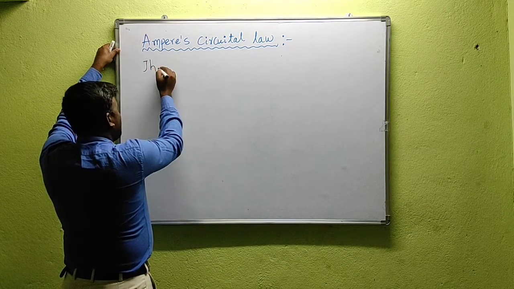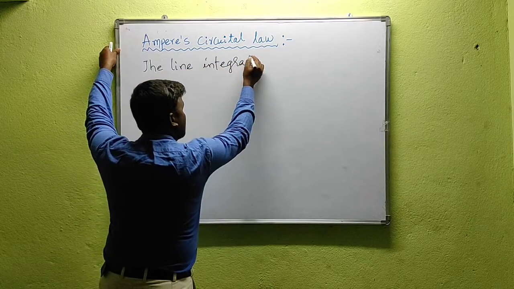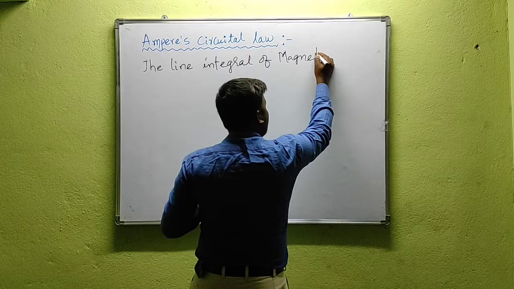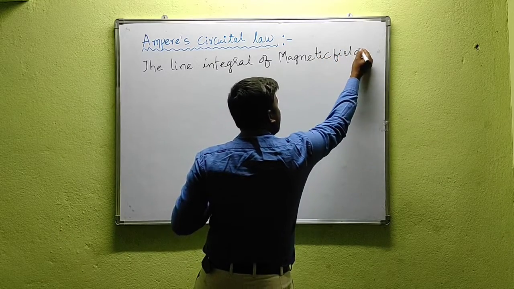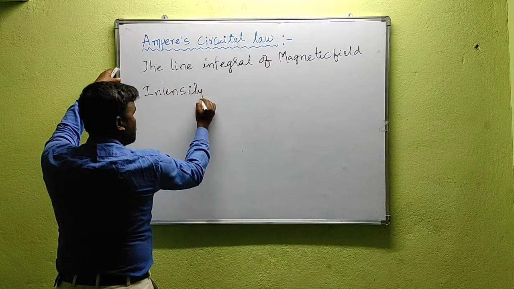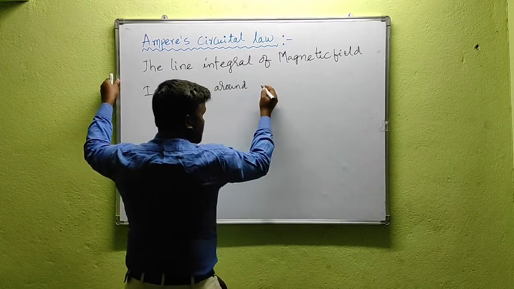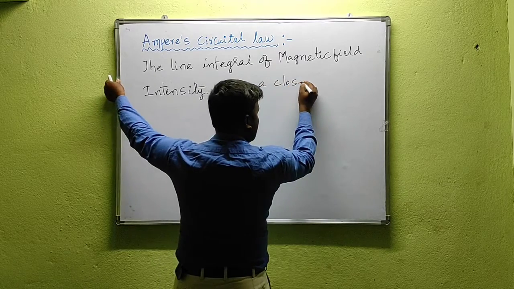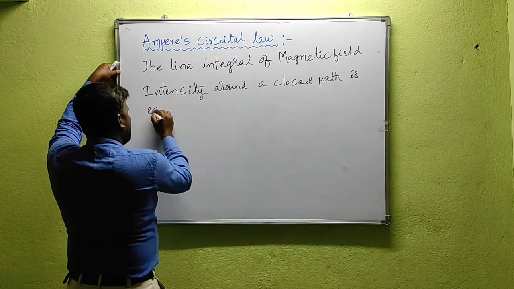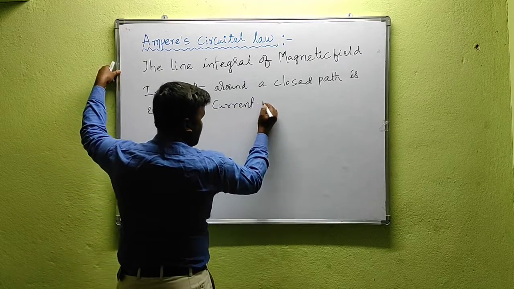The line integral of magnetic field intensity around a closed path is equal to current enclosed by that path.